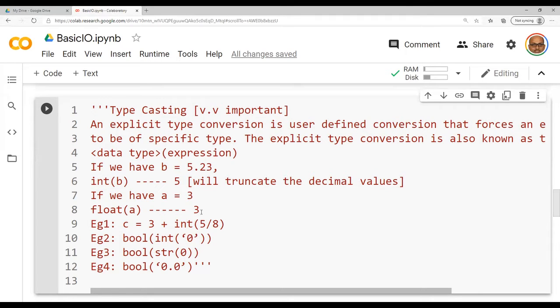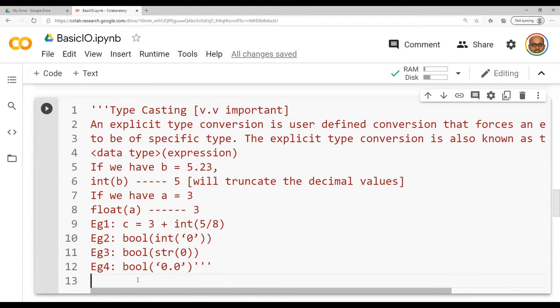Here, if we have a equal to 3, float of a is not going to get affected. Why? Because we are trying to move from a lower data type to a higher data type. That is not at all a problem. When you are trying to move from higher to lower, truncation takes place. Again, I repeat, with respect to typecasting, when we convert from a higher data type to a lower data type, namely from float to int to character and so on, truncation is possible.